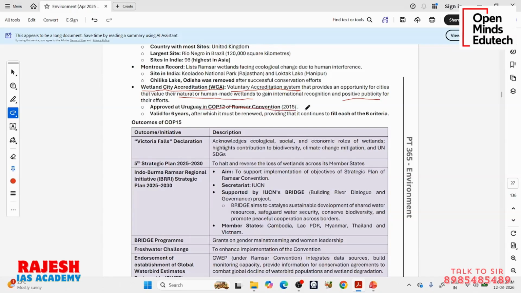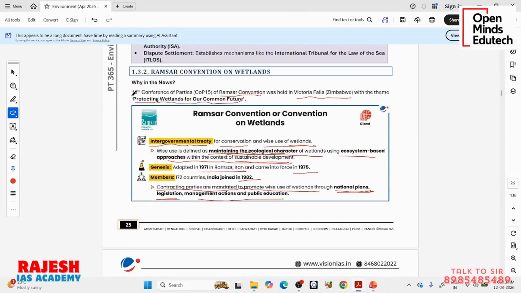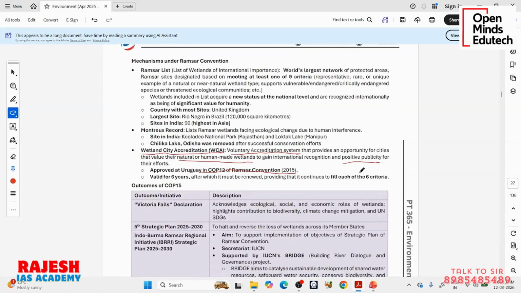One more point I want to add is that the Ramsar Convention is held every 3 years. You can see here in 2015 this 12th one was convened. So now we are in this COP15. There may be a 1 or 2 years delay because of COVID, but usually the COP is conducted every 3 years.